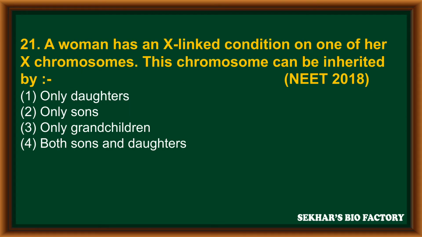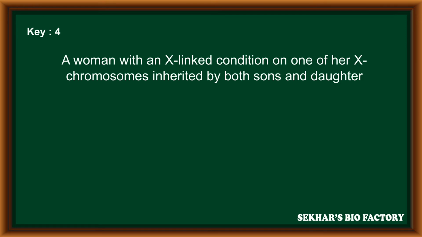Question number 21. A woman has an X-linked condition on one of her X chromosomes. This chromosome can be inherited by, from NEET 2018, the first option, only daughters. Second option, only sons. Third option, only grandchildren. And fourth option, both sons and daughters. The correct answer is the fourth option. A woman with an X-linked condition on one of her X chromosomes can pass it on to several generations, to both sons and daughters.